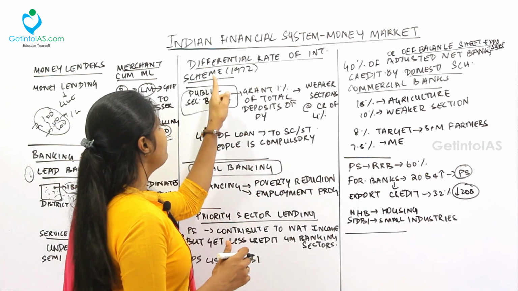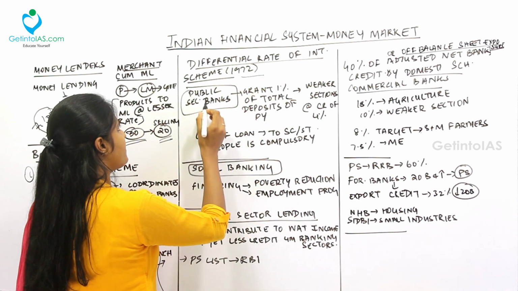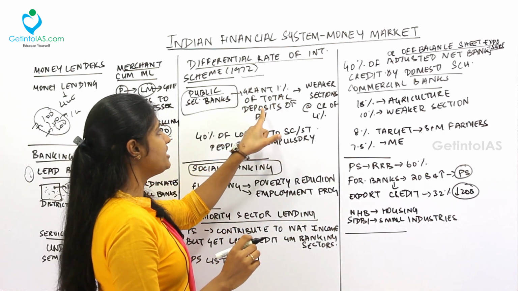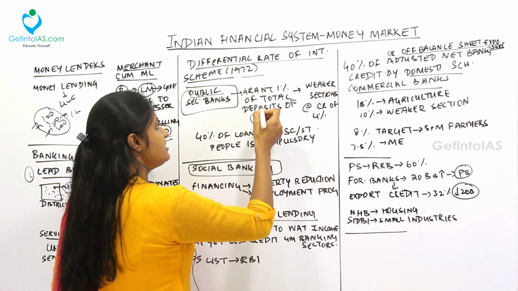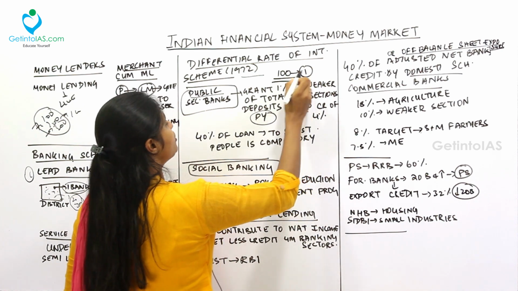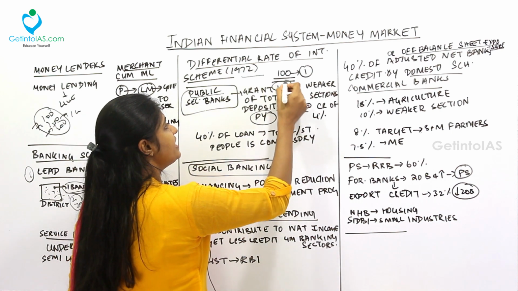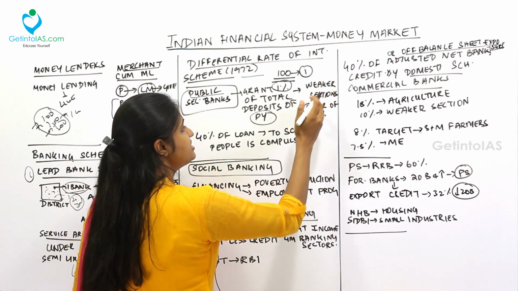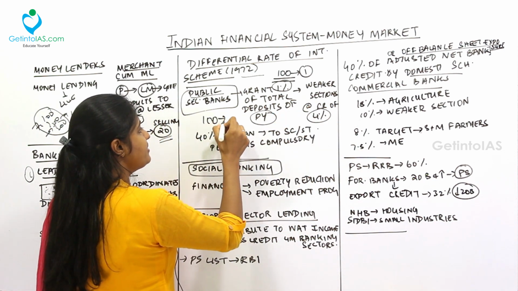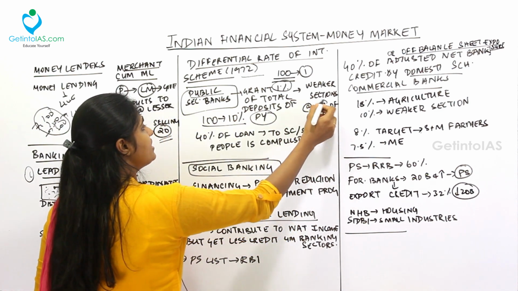Next, coming to the differential rate of interest scheme, which was introduced in 1972. Under this, a public sector bank, note it down, should grant 1% of its total deposits of the previous year. See, if the bank's deposits for the previous year were 100 rupees, 1 rupee it has to donate to the differential rate of interest scheme. This 1% it should lend to the weaker sections at a concessional rate of 4%. If to others the bank is lending at 10%, for them it should lend this 100 rupees only at 4%. So this is called the concessional rate.